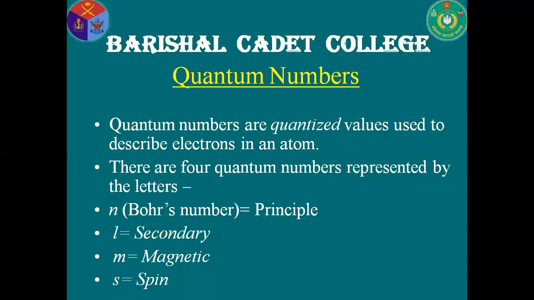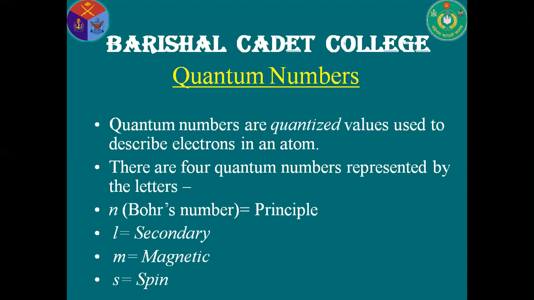Quantum numbers are the numbers which are used to describe the electrons in different orbits. These are quantized values, and by using these numbers, we can identify where the electron exists, the shape of orbitals, and how it is revolving.